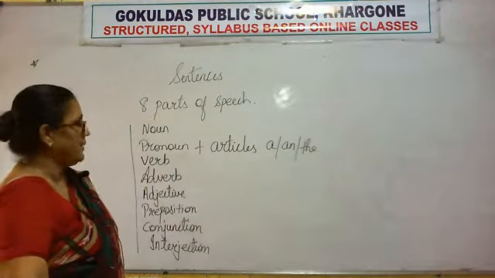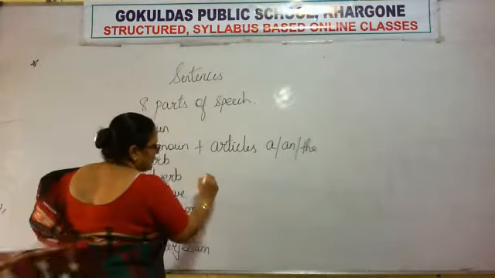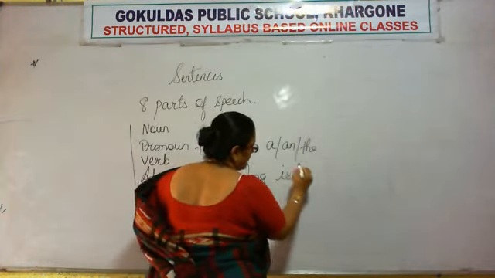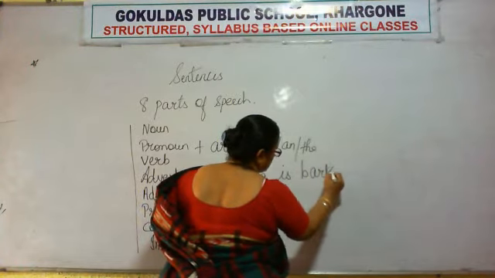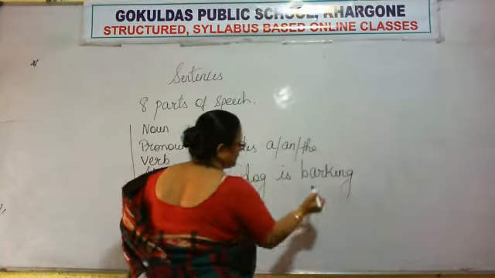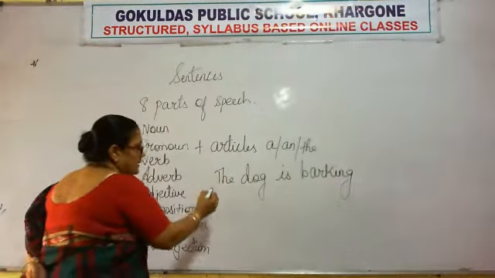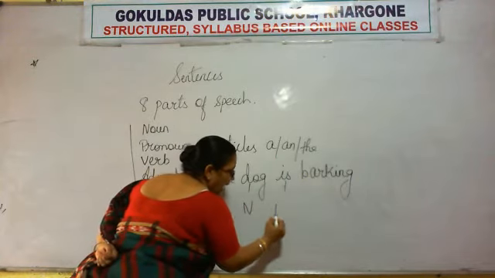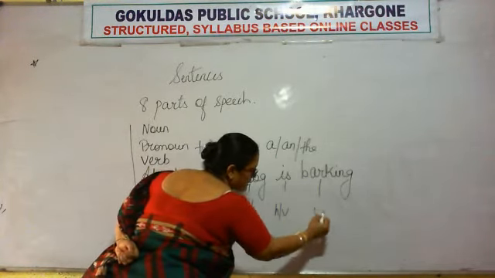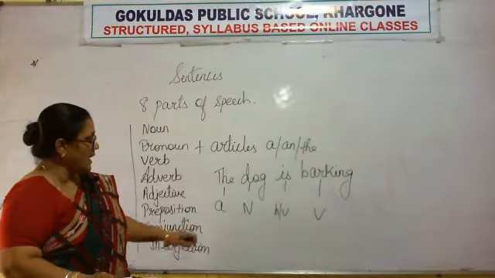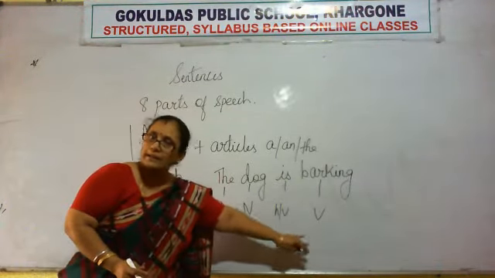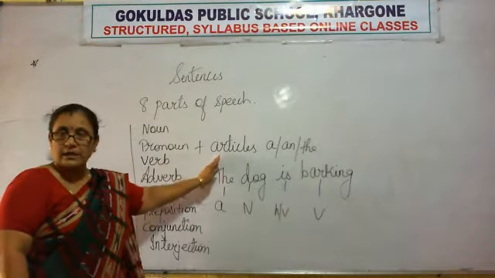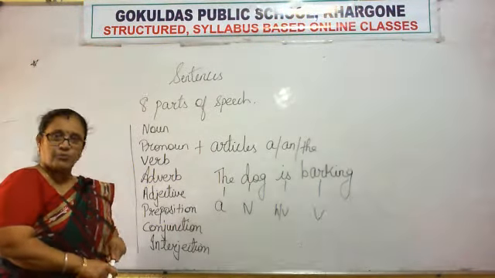So let's take an example. The dog is barking. Now, the is an article, dog is a noun, is is a helping verb, barking is the verb. So, a sentence has article, noun, helping verb and the verb. So, these are the 8 parts of speech plus articles which make a sentence complete, right?